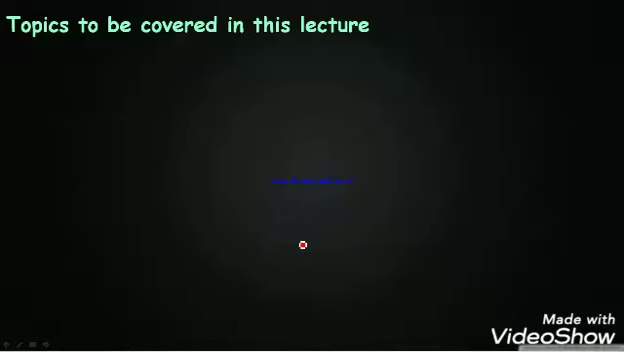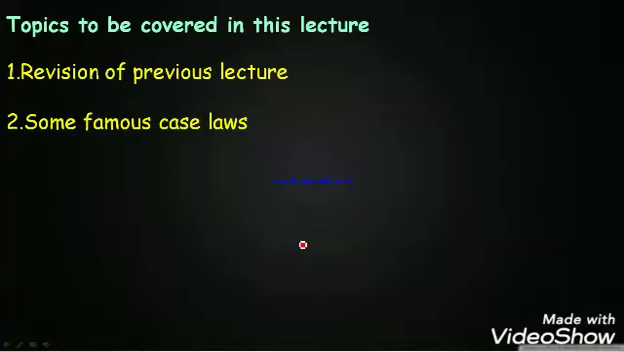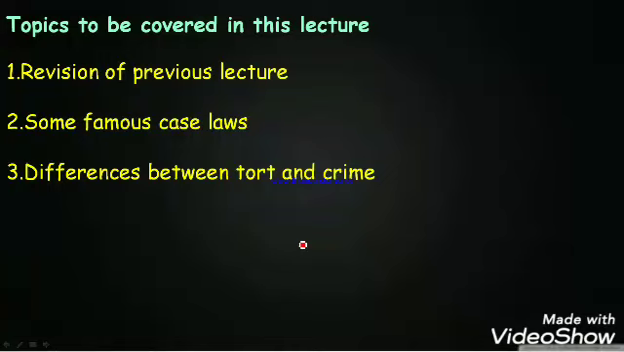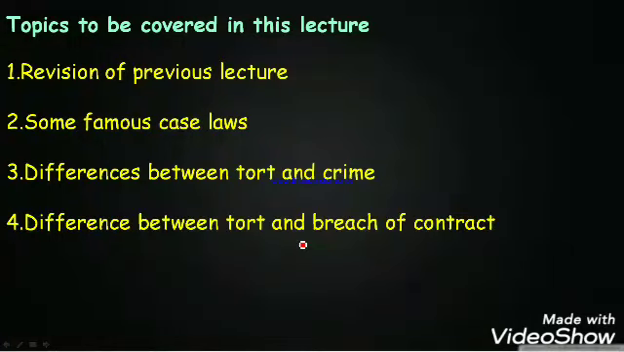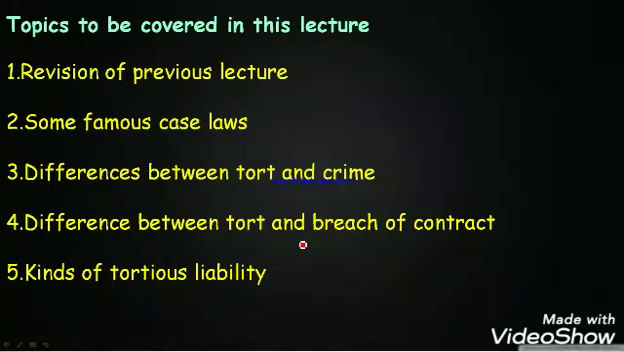First of all, let's see the topics to be covered in this lecture. Number 1 is revision of the previous lecture. Second, we will study some famous case laws. Third, differences between tort and crime will be discussed. Fourth is differences between tort and breach of contract. And the fifth is kinds of tortious liability.